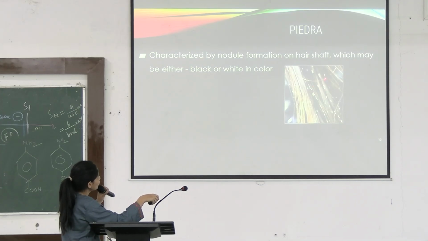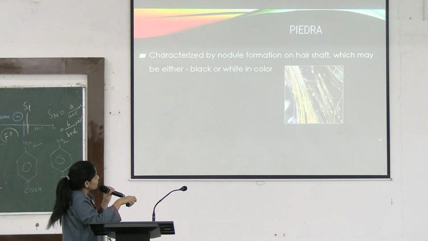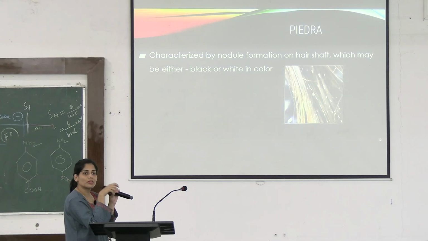You can see such nodules formation on the hair shaft. Can you see this nodules formation? Such nodules you can observe on the hair shaft. It can be in white or black color. So based on the appearance of these nodules, you can call them white Piedra or black Piedra.